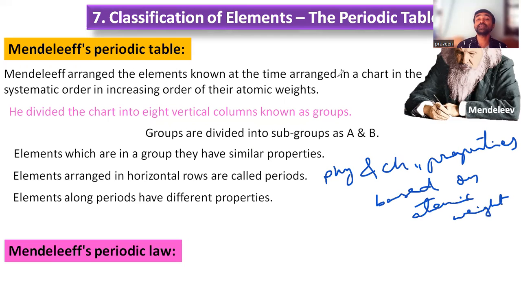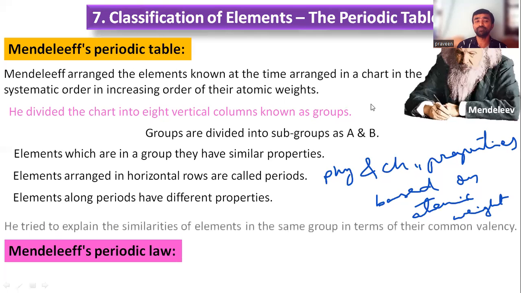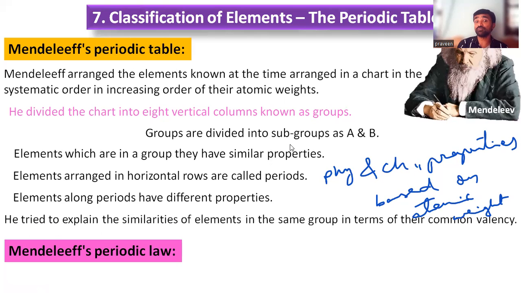So that's why his periodic law is followed here. Simply, he tried to explain the similarities of elements in the groups in terms of the common valency. So chemical properties were also used, and he arranged the elements based on the atomic weights. Then the physical properties were also explained. So that is the reason the periodic law is given.